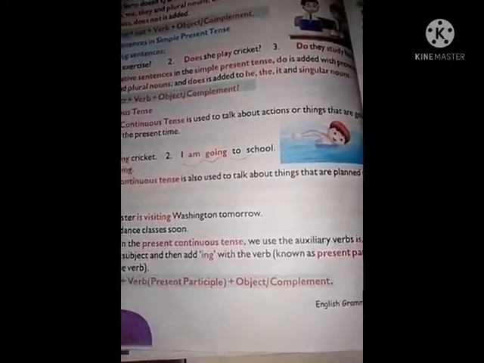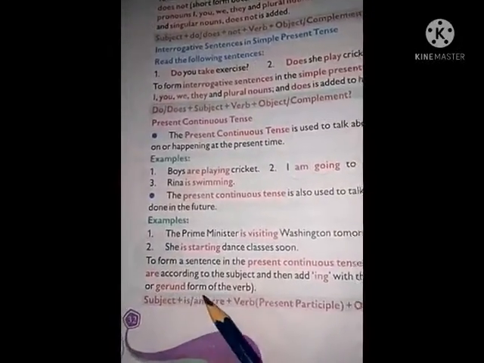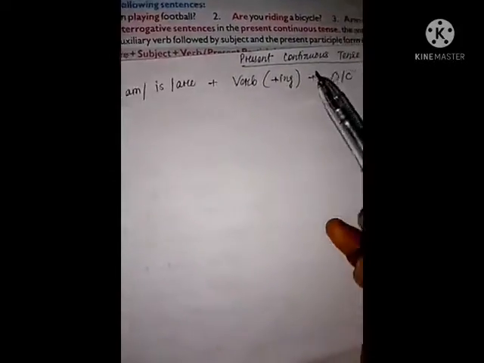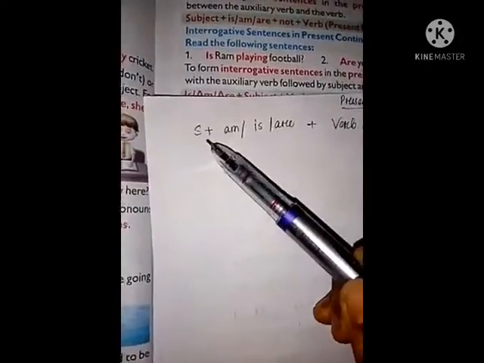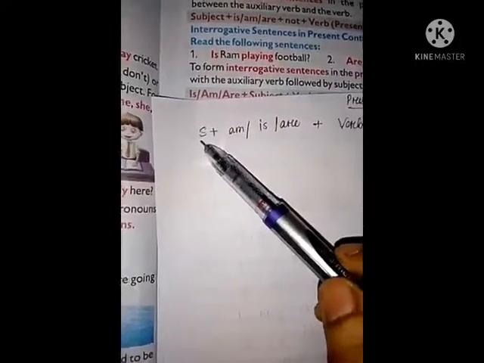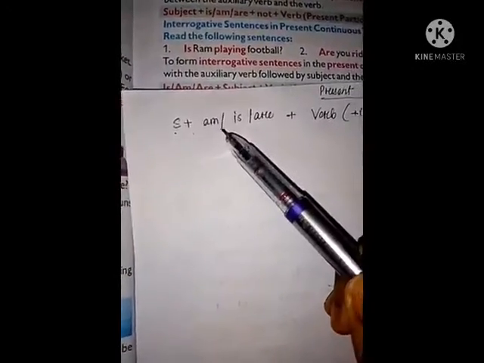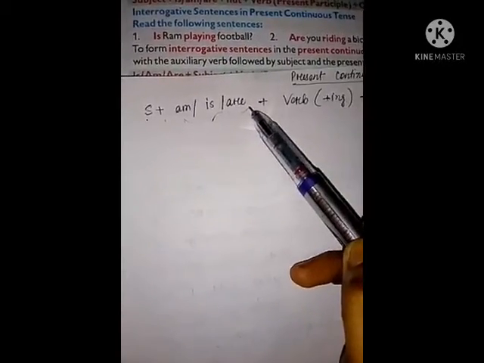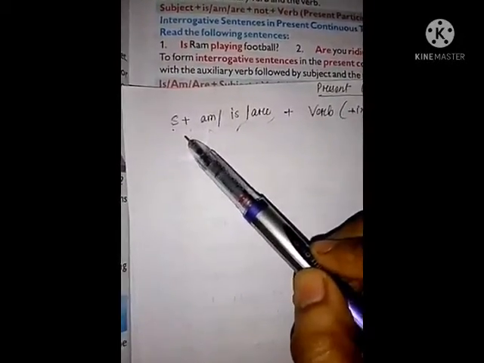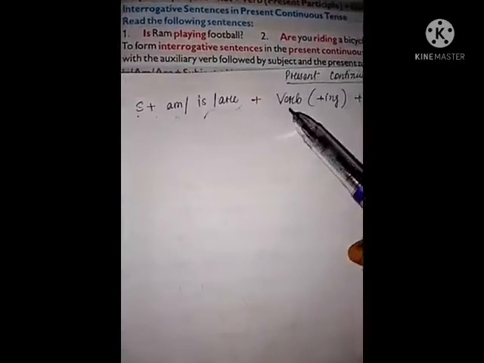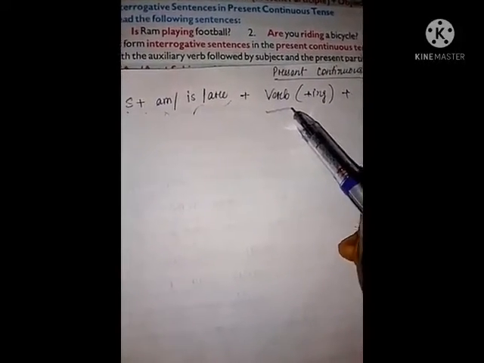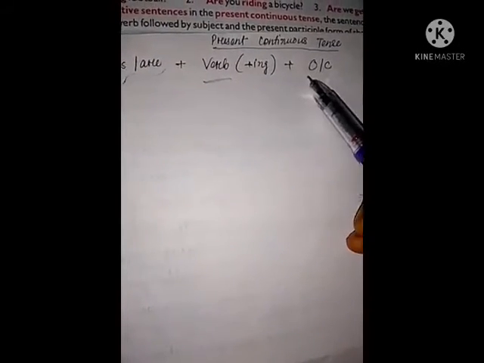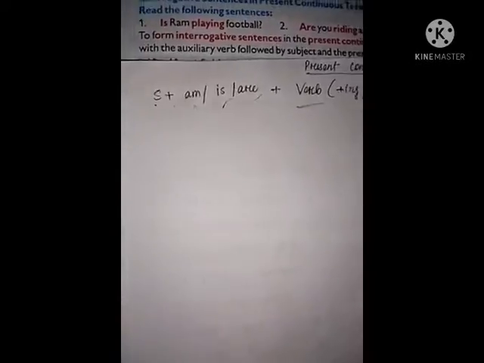First we have to use the subject, plus we have to use these three auxiliary verbs according to the subject we have used. Then the main verb, and we have to add ing with the main verb, plus object or complement.